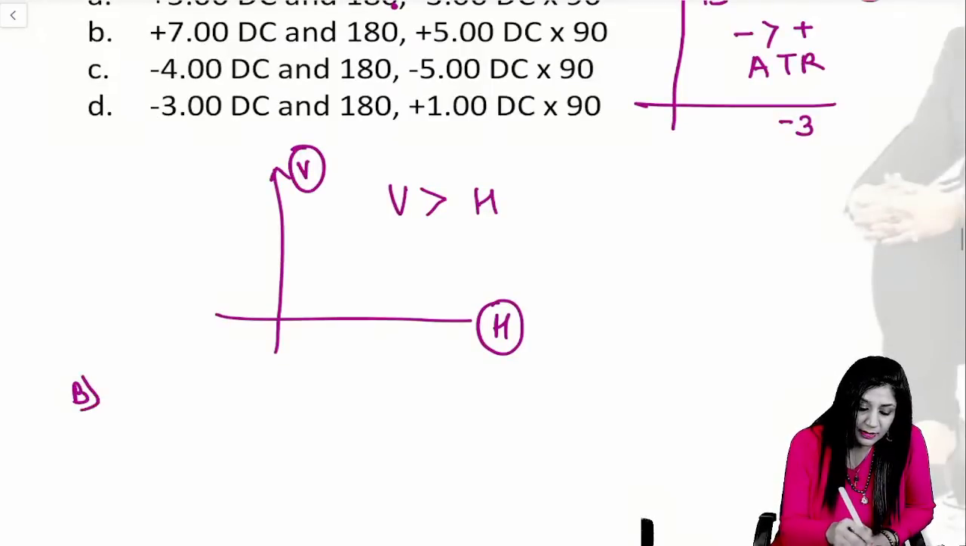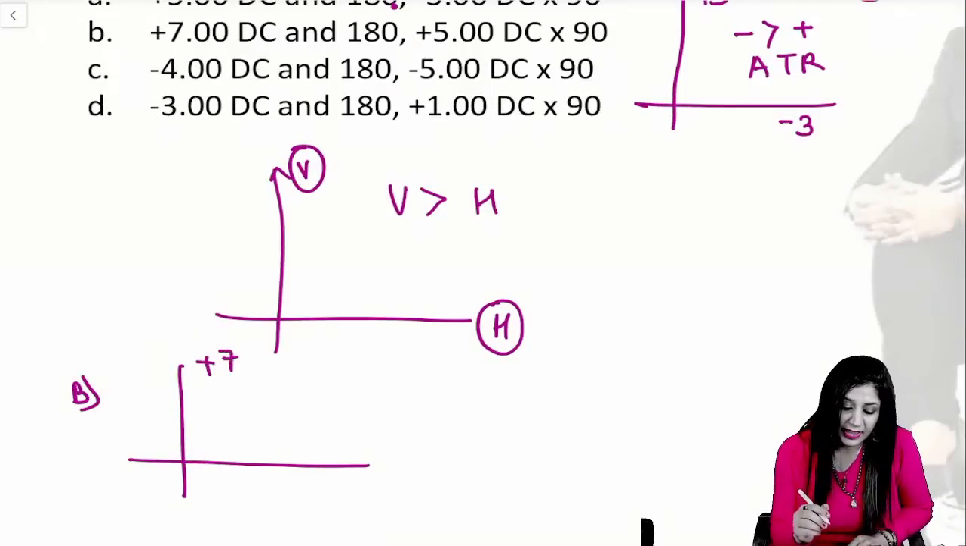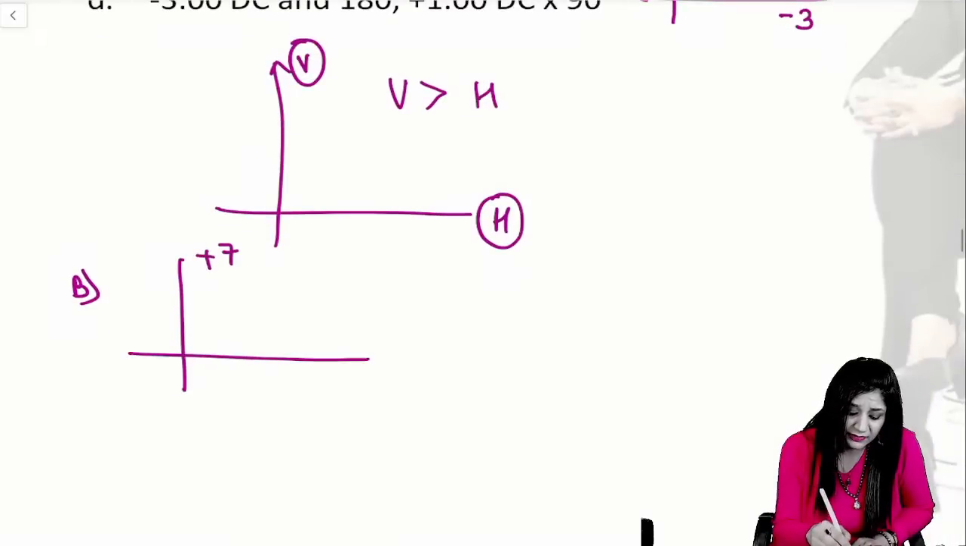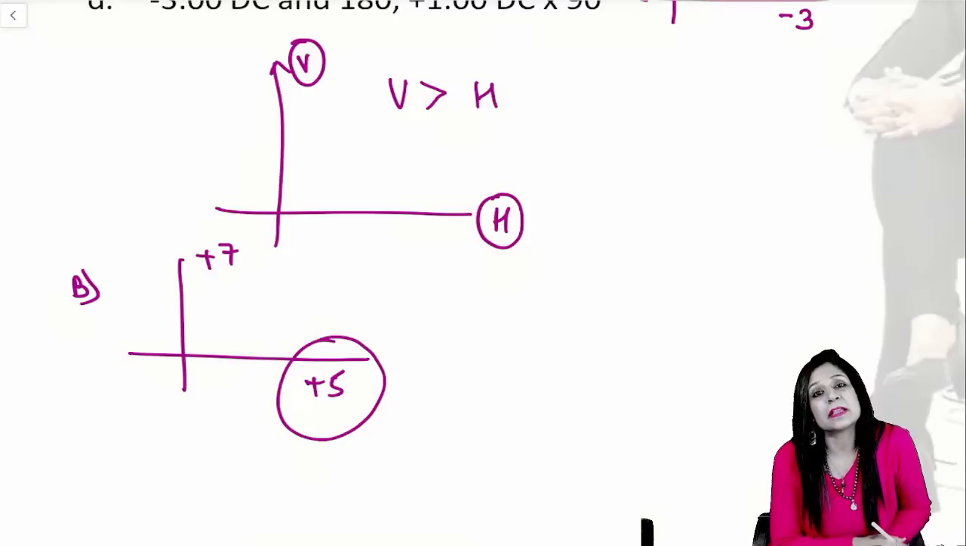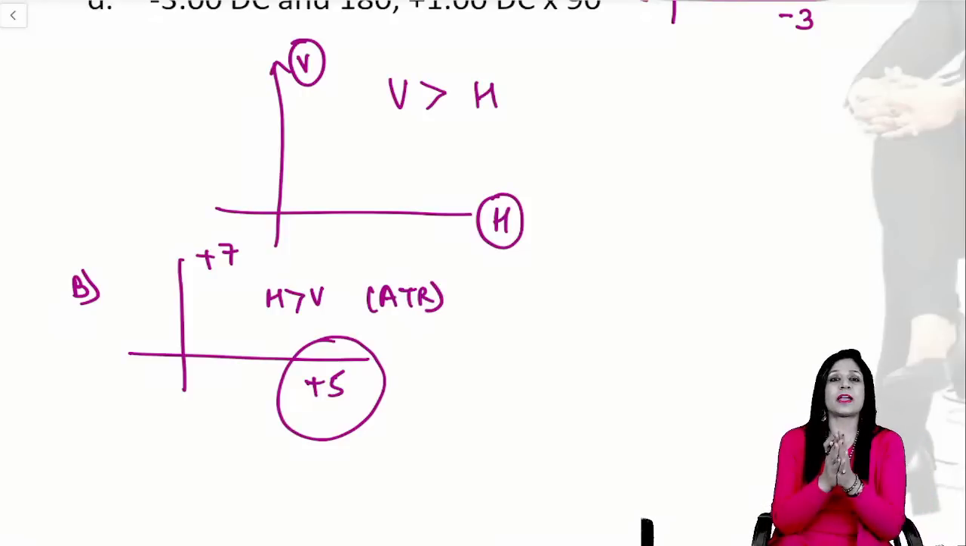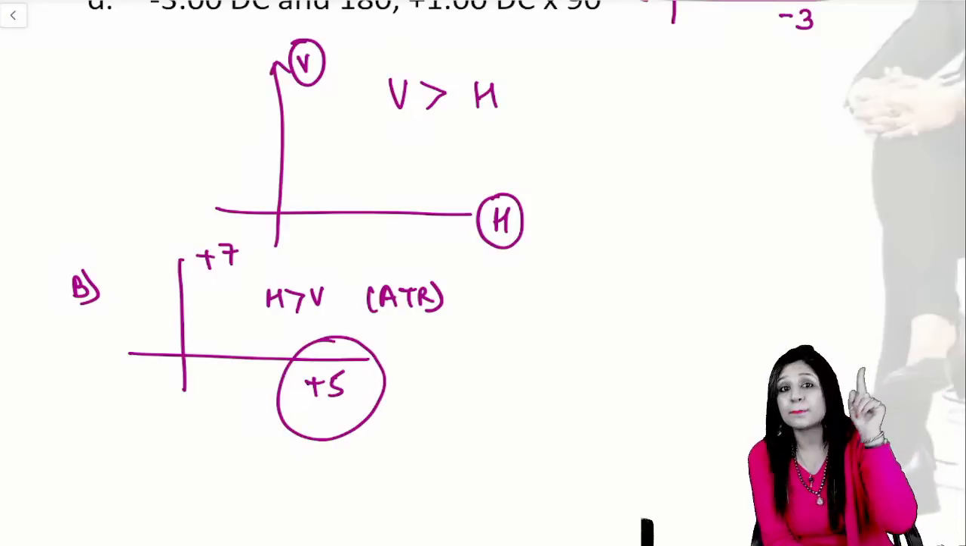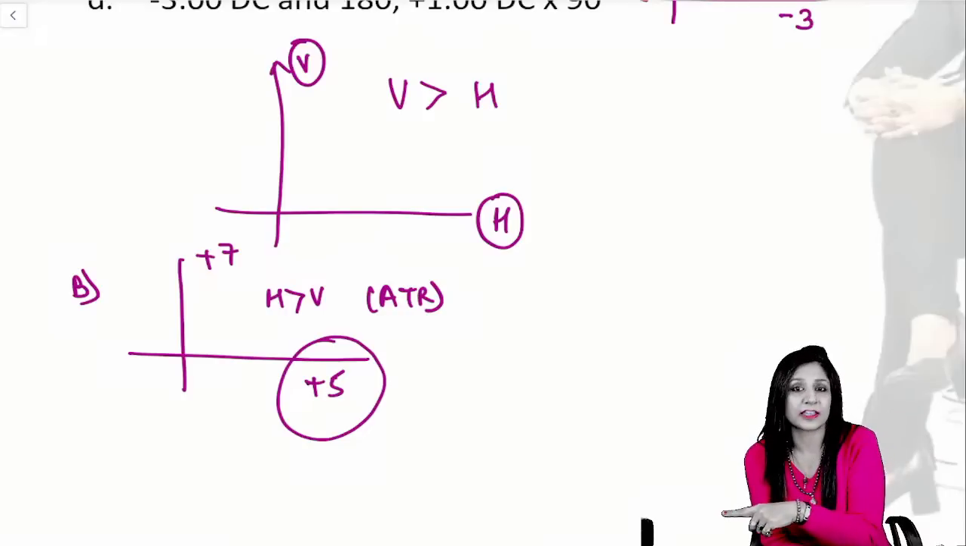Then number B. Plus 7 will act at 90 and plus 5 here. Now again here, lesser the plus number, more is the power. So here also horizontal is more than vertical. This is also against the rule astigmatism. Now let me remind you that as the minus will increase, power will increase, but as the plus will increase, the power will decrease.